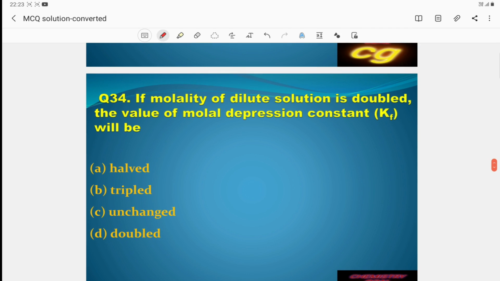If the molality of a dilute solution is doubled, then what is the value of the molal depression constant Kf? We know that the molal depression or elevation constant is a property of the solvent. There is no change of solvent during the addition of solute. So whether the solution is more diluted or less diluted, there is no effect on the Kf and Kb value. So the answer is unchanged. There will be no change in the molal depression or elevation constant of the solvent by adding solute.